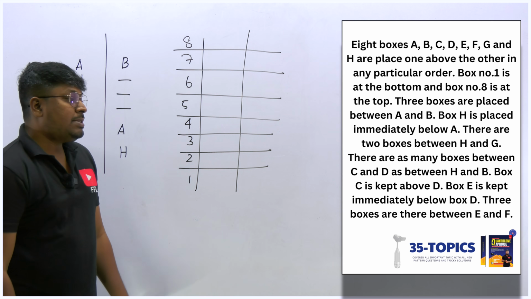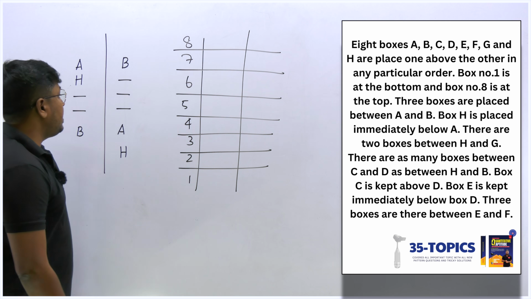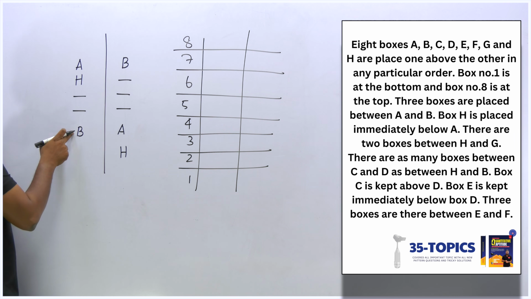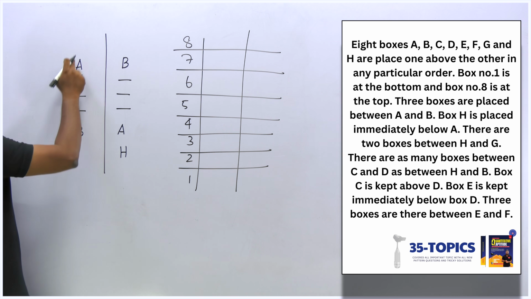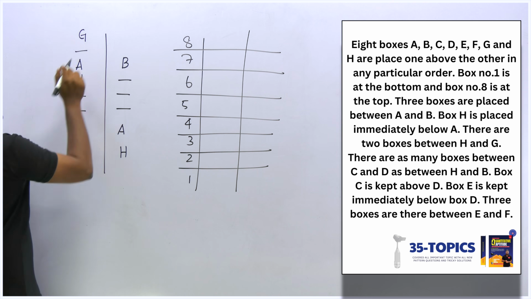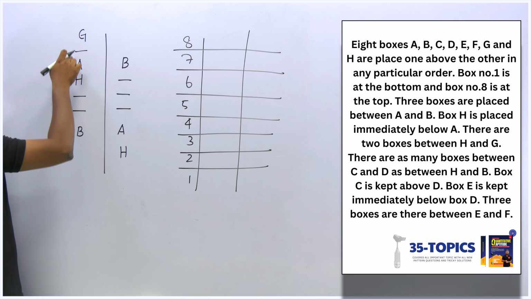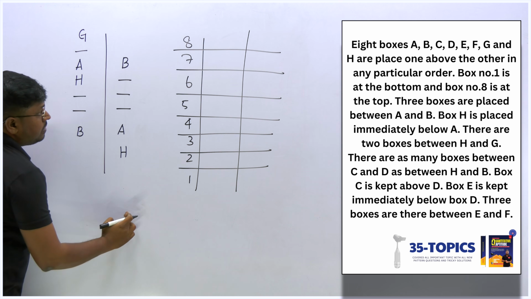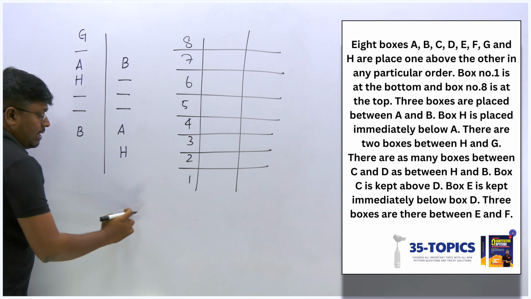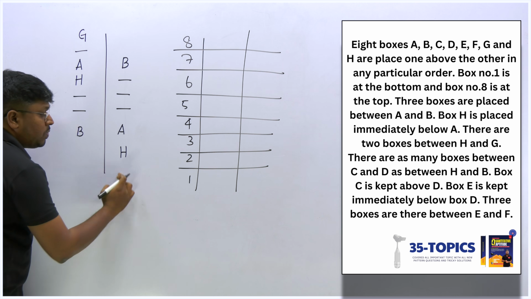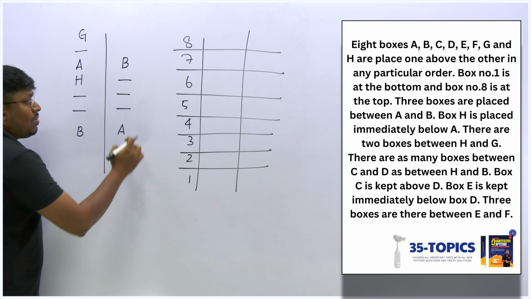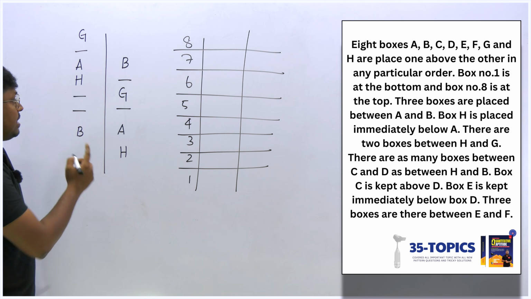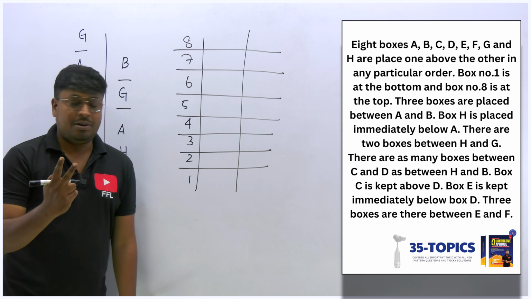So there are two boxes between H and G. So between H and G, there is a gap of two boxes. I think already here we have B, so we can't fix G here. So 1 and 2 and this must be G. So between H and G, we have a gap of two boxes. And similarly, if I put 1 and 2 and G here, totally we should have 8 boxes. If I put G here by substituting 2 gaps, then it will be 9 boxes. So it is not possible. So I think this is the only possible way. So between G and H, in both the possible cases, there are 2 boxes.